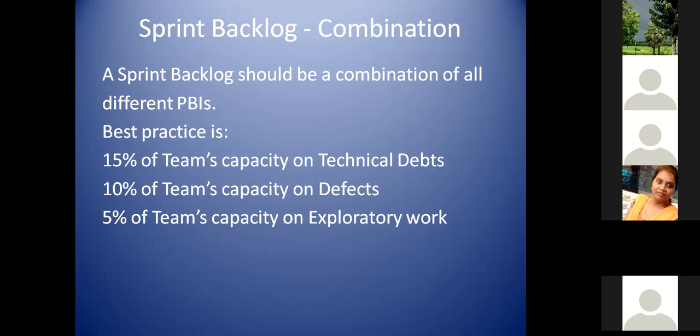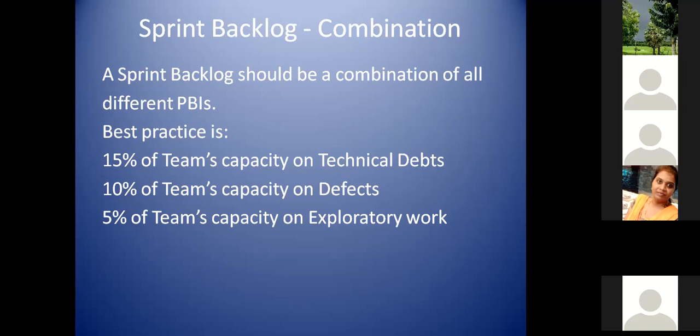So we will be having a combination of all the things in the sprint backlog, where you have new feature development going on, which is new functionality, you are fixing the defects, you are also strengthening and stabilizing your code, in all the places where you have a gap in technical aspect, and you are also putting some effort to identify new ideas, new discoveries related to your product, which can become a potential item as a user story or new functionality in the upcoming sprint.